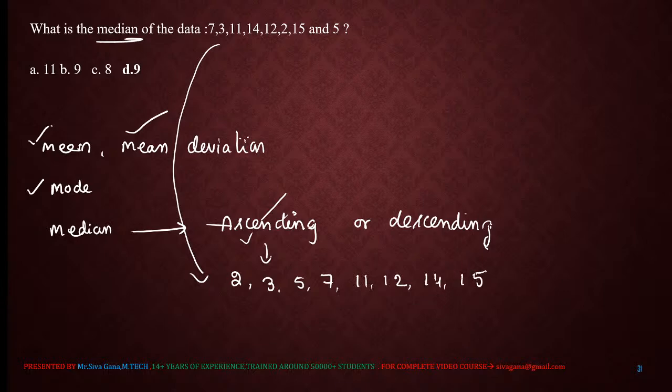After writing in ascending order, count the number of terms: 1, 2, 3, 4, 5, 6, 7, 8. So n is equal to 8.